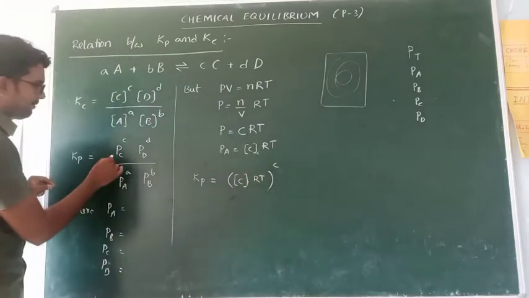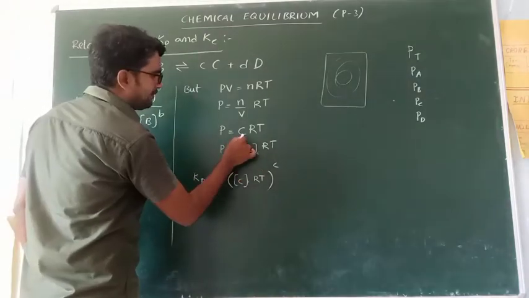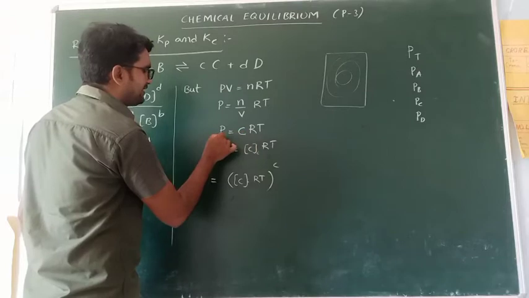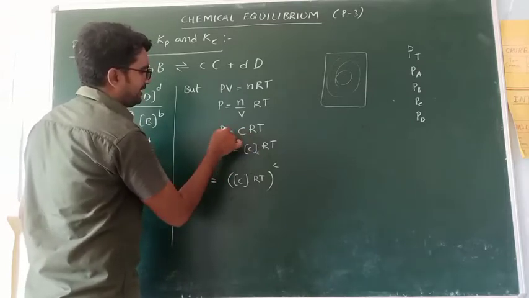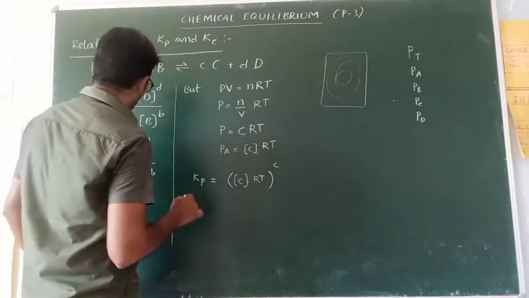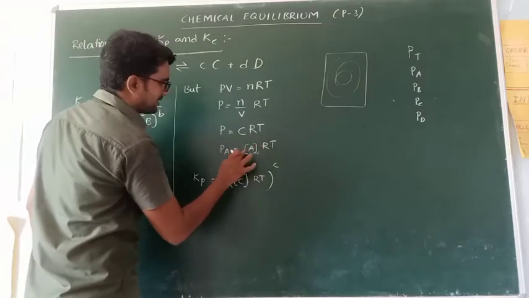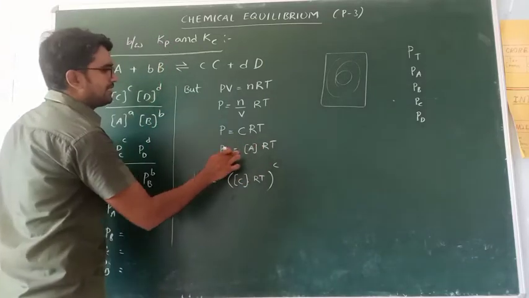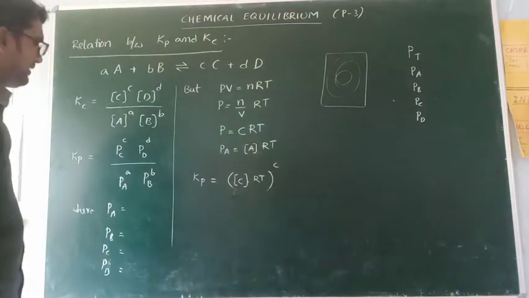Here C means concentration: if it is A, concentration of A; if B, concentration of B; if C, concentration of C; if D, concentration of D. So Pa equals concentration of A times RT, Pb equals concentration of B times RT.